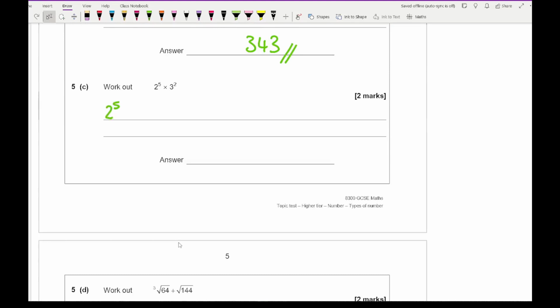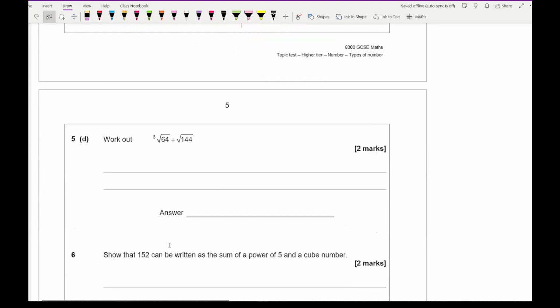Moving on to question 5c, it says work out 2 to the power of 5 times 3 squared. Well, 2 to the power of 5, and again I will do these using your fingers, so 2, 4, 8, 16, 32, and 3 squared is 9, so I'm going to do 32 times 9, which is 288. And again, non-calculated, just do it any which way as long as you get the right answer.